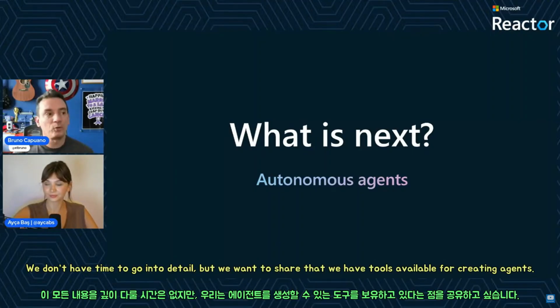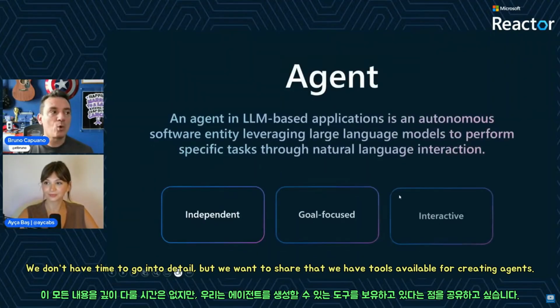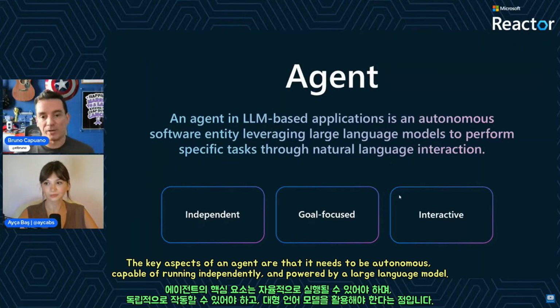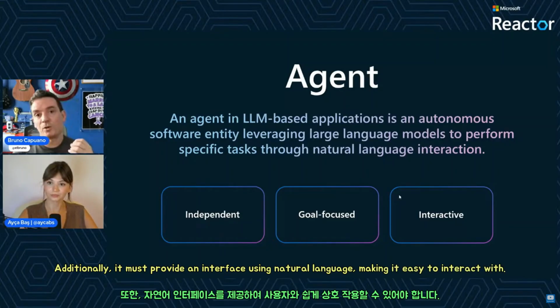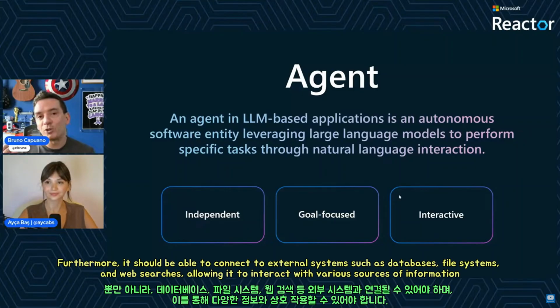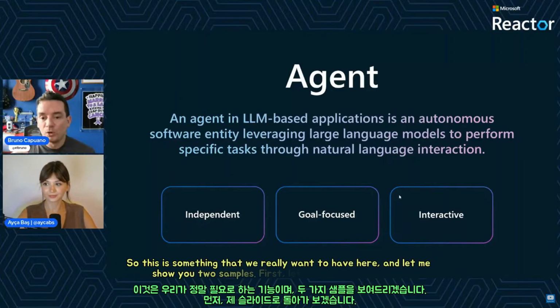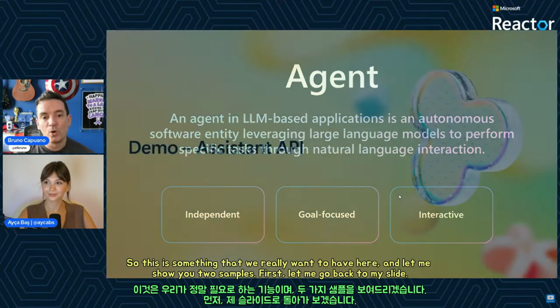We don't have a lot of time to go deep here, but we want to share that we have tools in Azure to create agents. So you can create your agent. And the key word here is it needs to be autonomous, it needs to run on its own, but it's also going to use a large language model, providing an interface with the natural language that we all like. It's also going to be able to connect to external systems like your data, a file system, a web search, and more. So this is something that we really want to have here. And let me show you 2 samples.